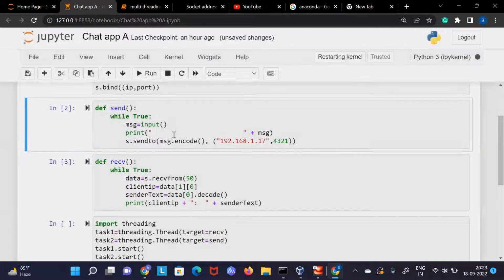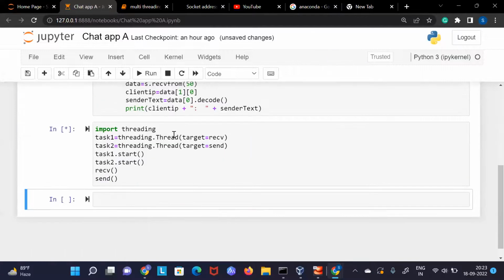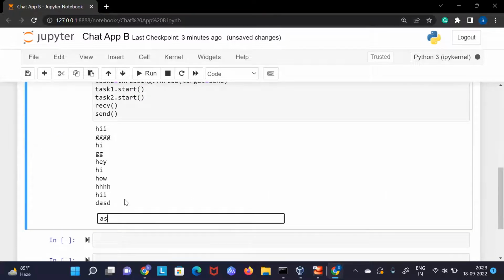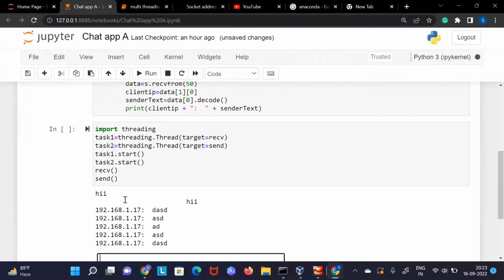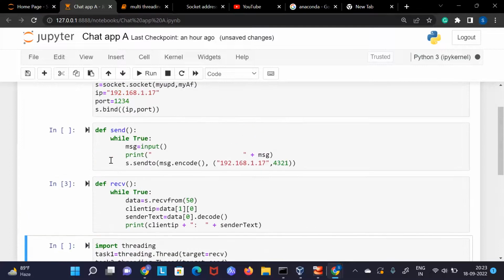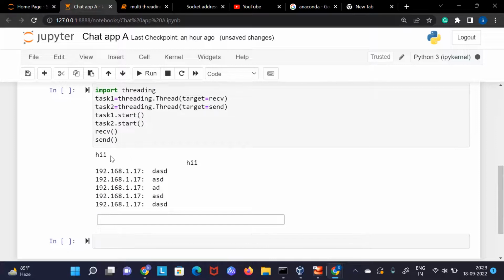Okay, so let's see if things are working fine. Let me say hi. See, hi will be printing here. And whatever I print, it will keep on printing. Okay, this is how it would look like. Now it looks a little bit better while it is printing. So what we can do for this is, typically whenever we create something like that, it will print here only. We will see how we can remove that.